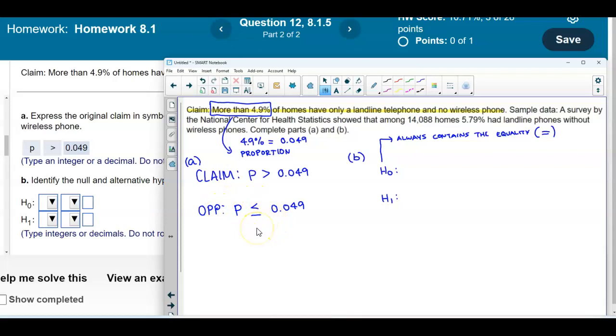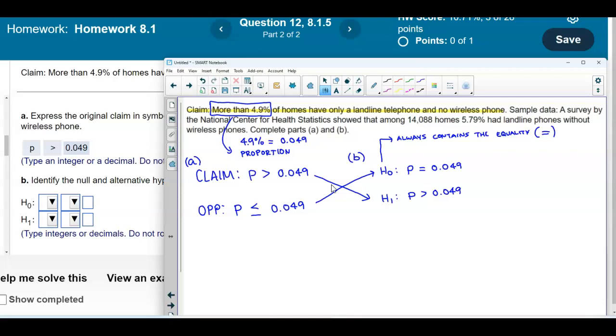So that means this is going to be the null, which is always the equal sign: the proportion is equal to the value of 0.049. Since this has the equality, the claim is going to be the alternative hypothesis, where P is greater than 0.049.